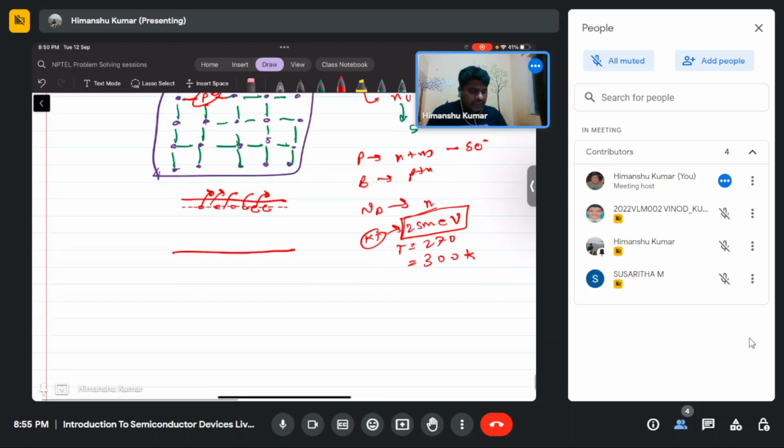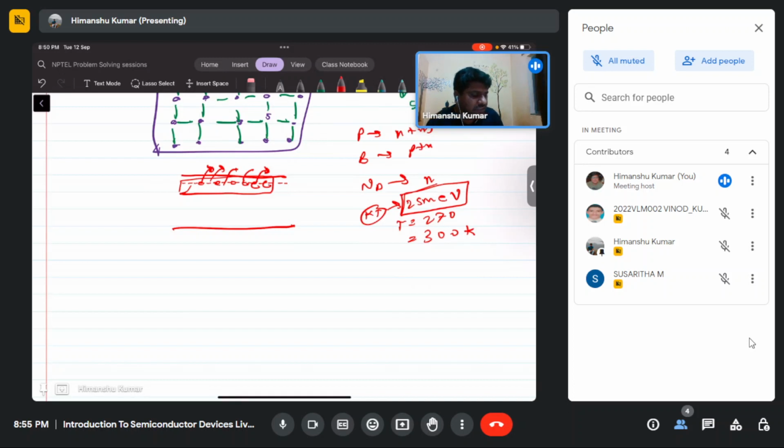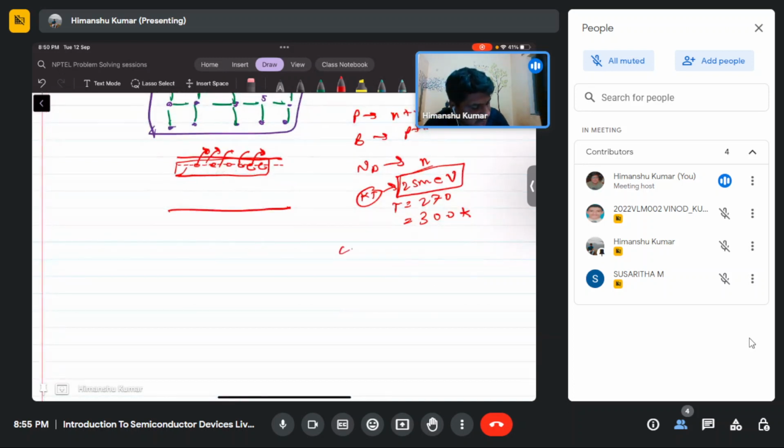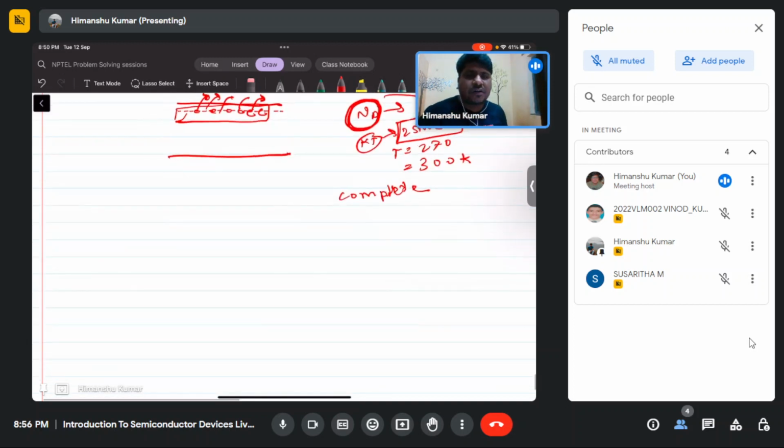So if you reduce the temperature, then this electron may not be occupied. You must have heard about complete ionization. Complete ionization means that if you dope Nd number of atoms, every atom has given an electron. So this is the ideal case. In the more practical case, you can plot how many, Nd plus by Nd.